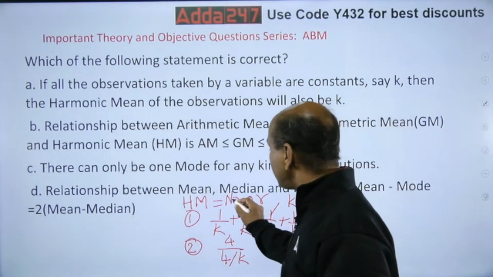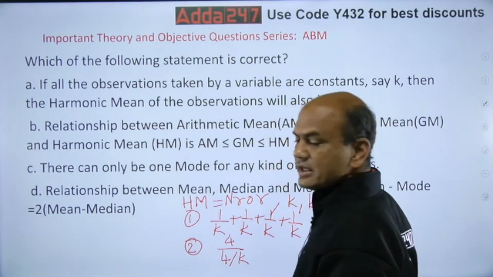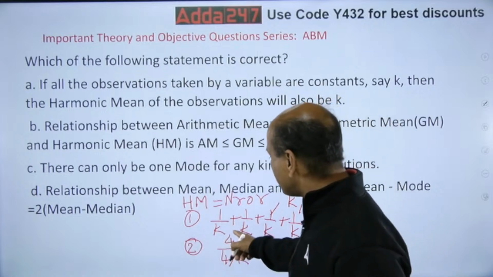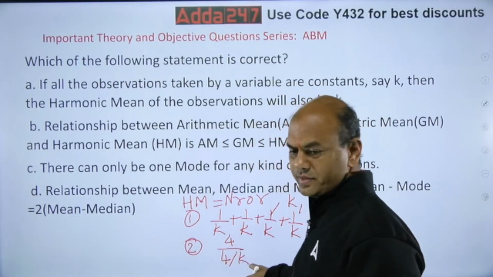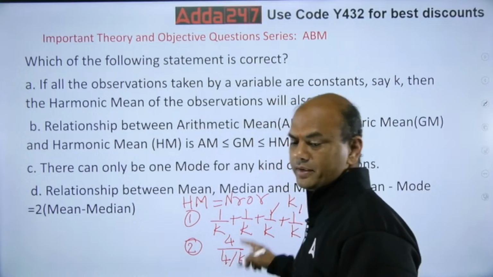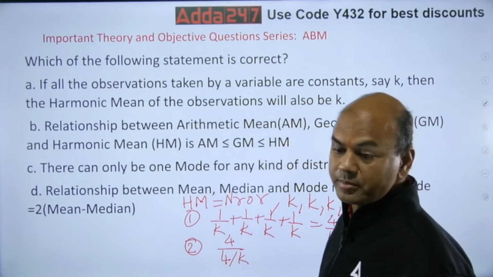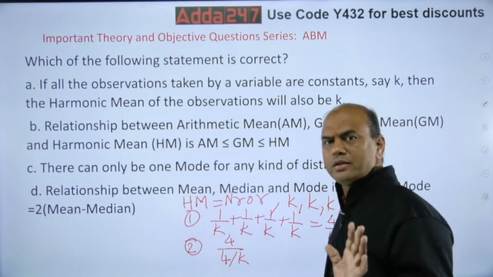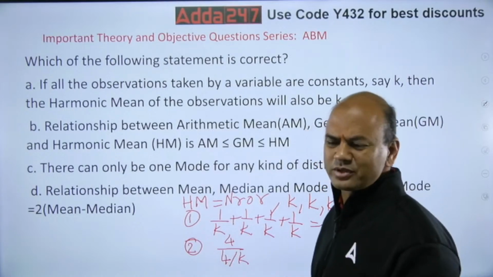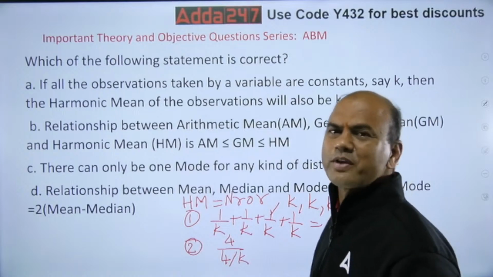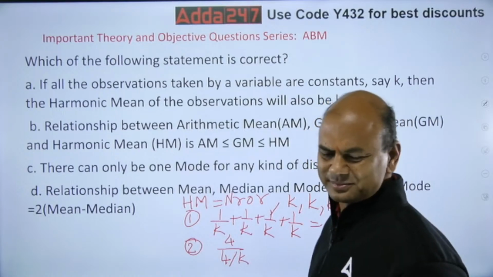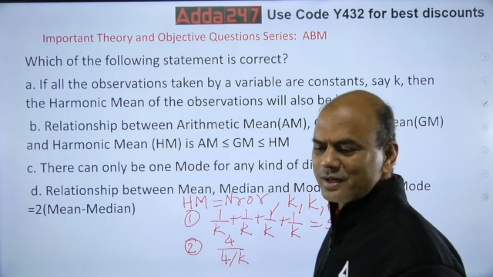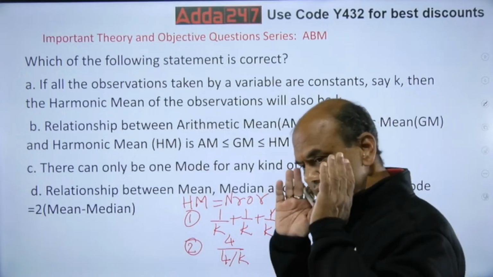So, what is the number? How many numbers are there? 4. So, 4 upon ROR. 4 upon k. Always remember this NROR for harmonic mean. Even for group data, it is the same. Group data is not changing. Only frequency is being added. So frequency is not that difficult a part. You can handle it once you understand the concept clearly.